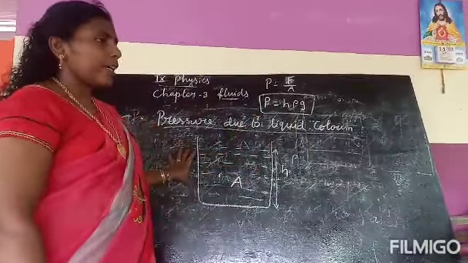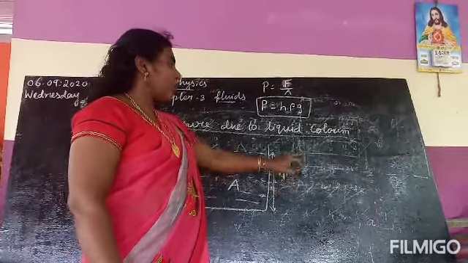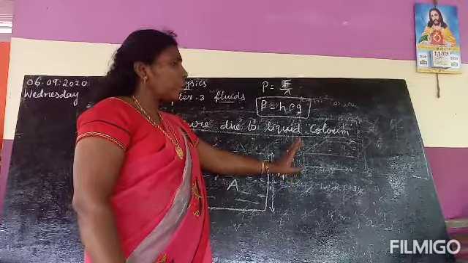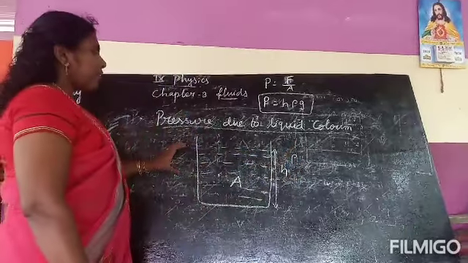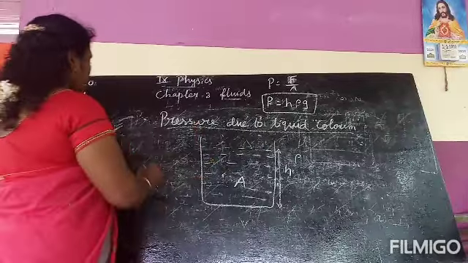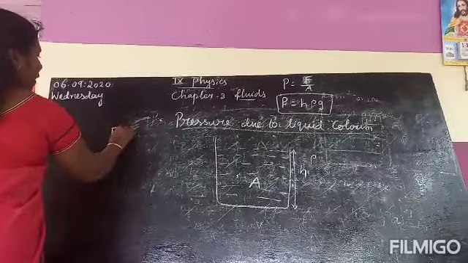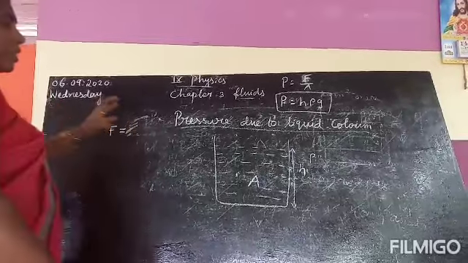Take a tall beaker with area of cross section A, height of the liquid H, and density of the liquid rho. Now we can find the force acting on the liquid. The force acting on the liquid, denoted by the letter F, is equal to the weight of the liquid.